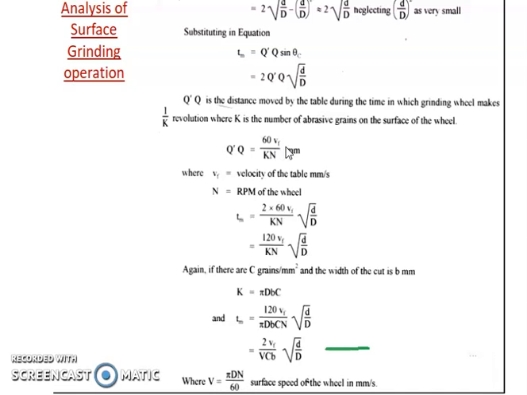I repeat, here we use the velocity of the table, and the velocity of the wheel is, in general, pi DN by 60, as we already know. It's a generalized expression, so we can put this in the formula and proceed further.